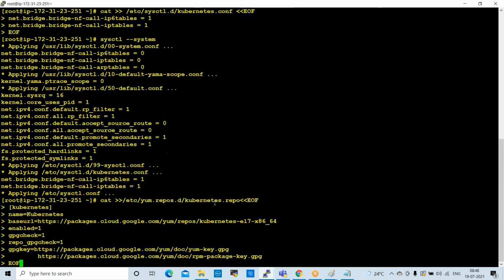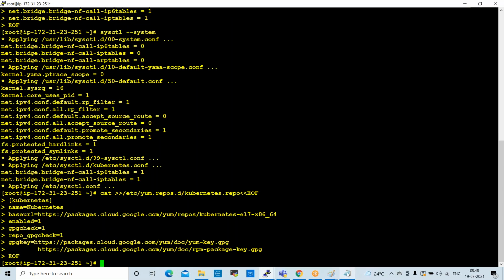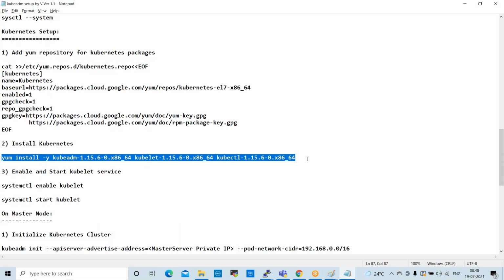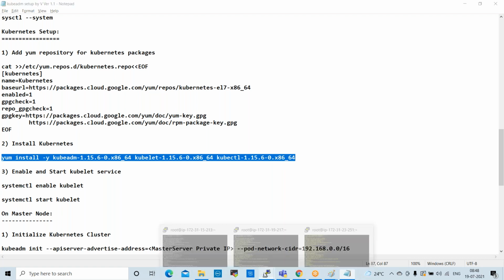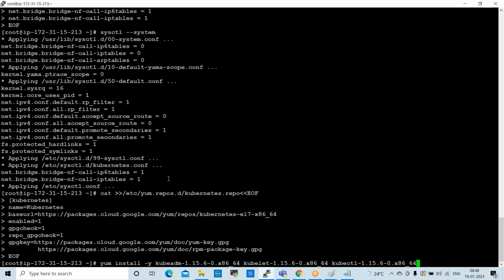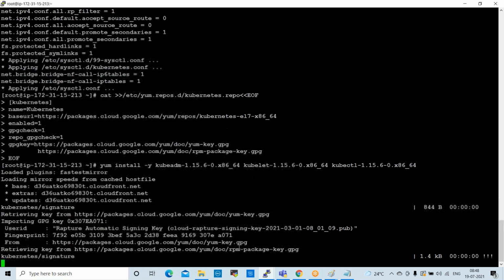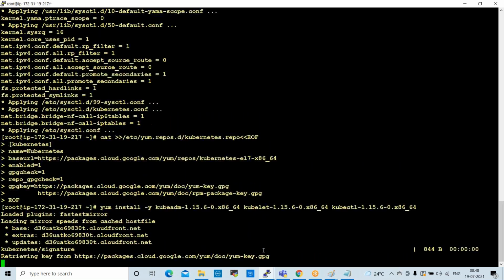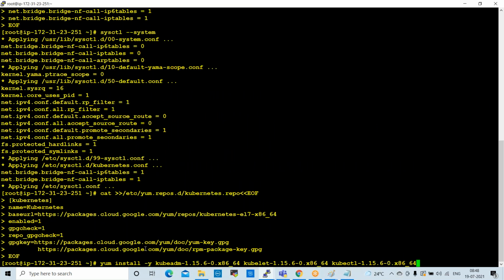Node 2 also you can enter this. Right. After that, install Kubernetes. This is the main command. Copy this command, execute on master, on node 1, and on node 2 also we can execute.